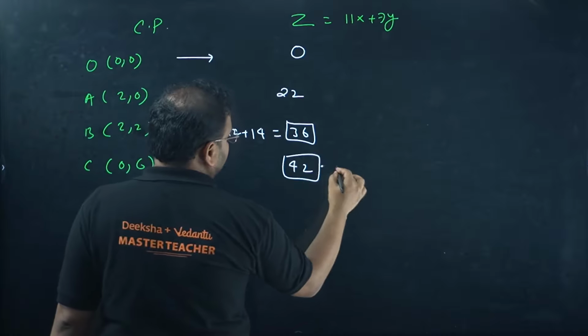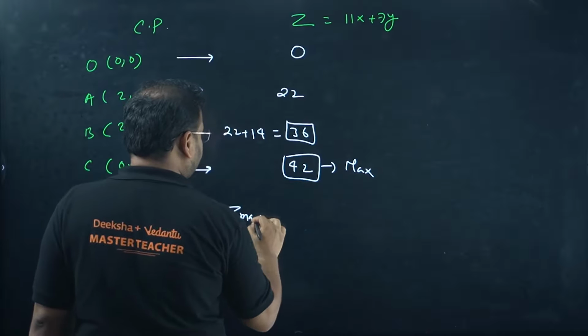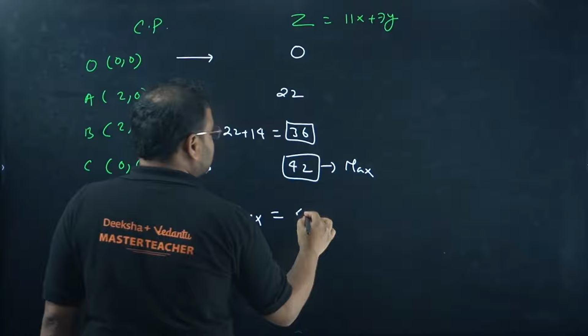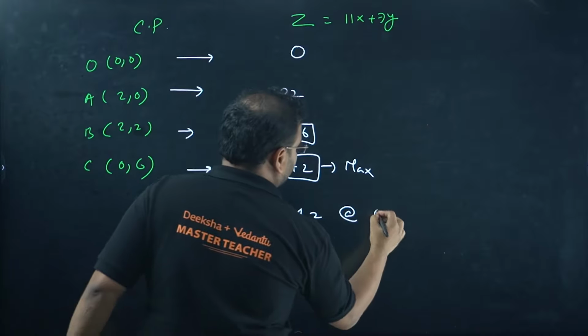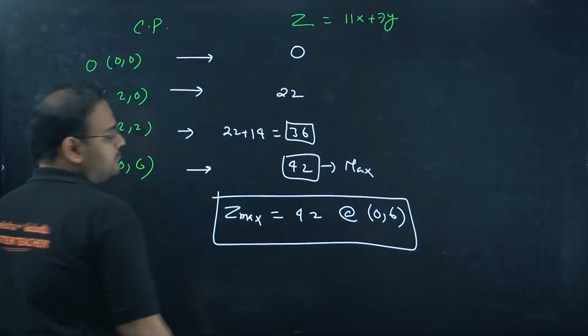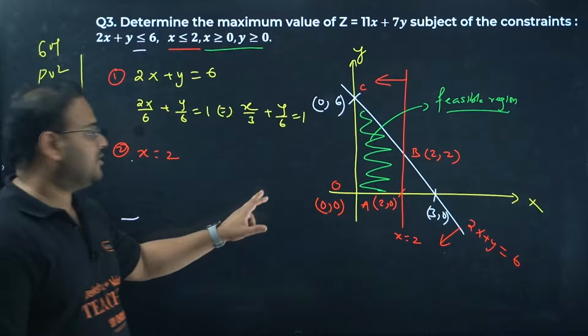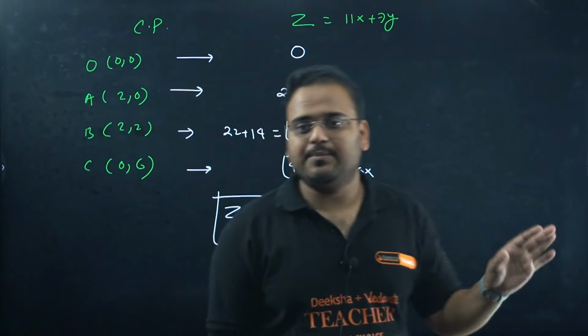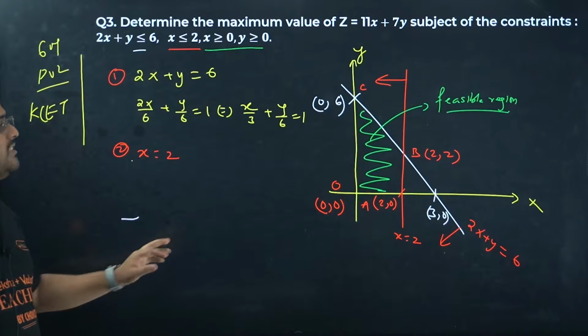This is clearly my maximum value. So my Z max, the maximum of this objective function, is 42 and occurs at the coordinate (0, 6). That's your result. Please check. Of course, statements are there, languages are there, you can write and get the answer. But the approach I've given you step by step. I hope it makes sense to all of you. Is it easy? Supposed to be easy. It's a very easy question.